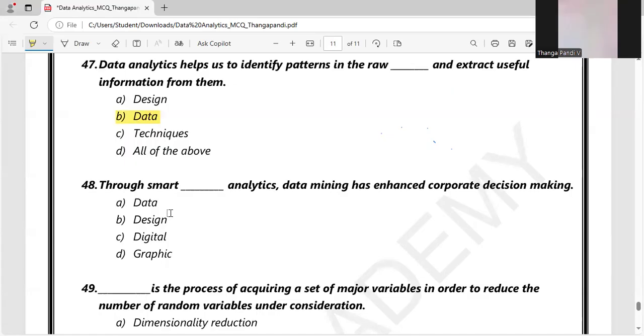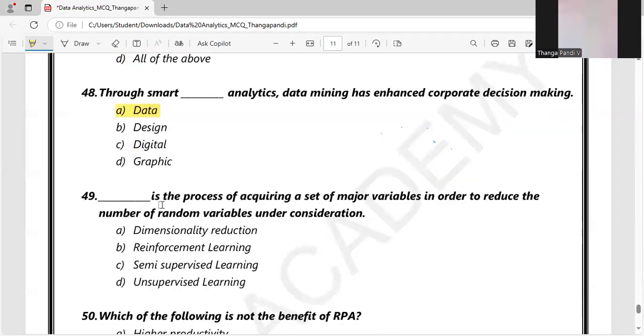Question 48: through smart data analytics, data mining is encouraged. So it is like an entry level question. Through smart data analytics, we can enhance the data mining techniques for decision making purposes. So let's move on to the 49th question.